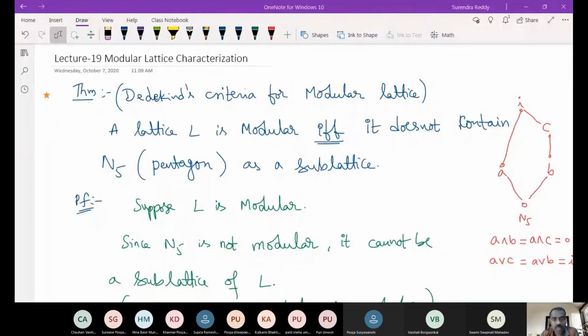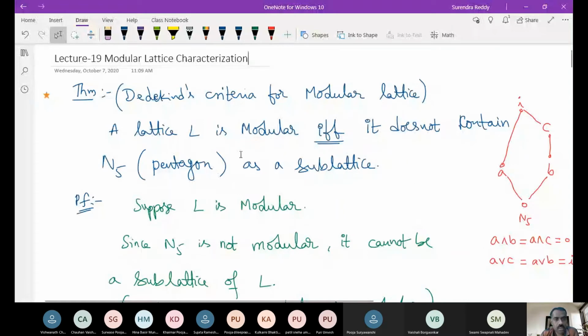So last class we discussed the characterization for modular lattices. What we have proved is that a lattice is modular if and only if it does not contain the pentagon as a sublattice. So whenever the pentagon is there in a lattice as a sublattice, then we can say that it is not modular, and whenever it is modular, then it cannot contain it. Is this clear?